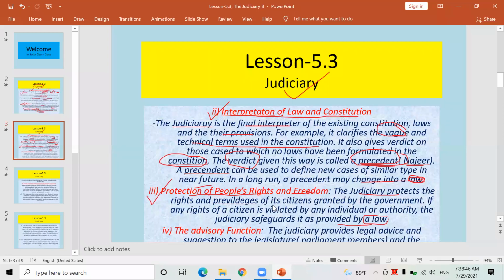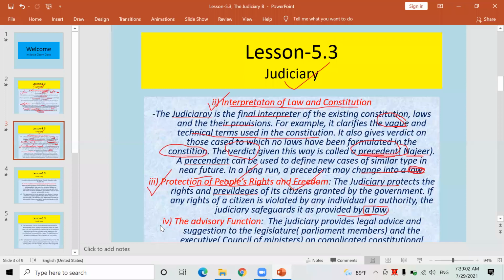In this way, by giving us justice, if our rights are violated by an individual or authority, what does the judiciary do? The judiciary protects our rights and protects our freedom. Yes. Similarly, look here, another function is there. This is the fourth function and power of the judiciary.